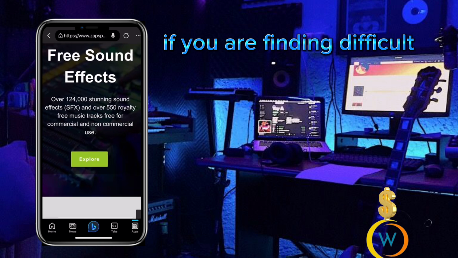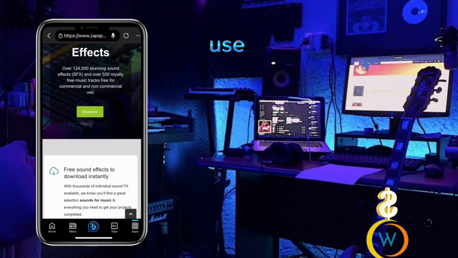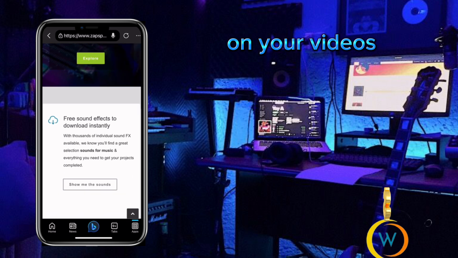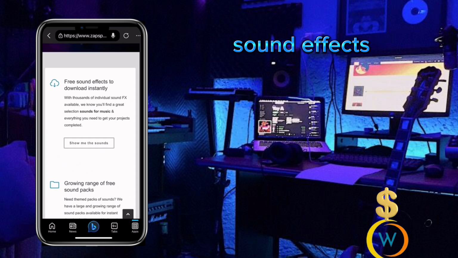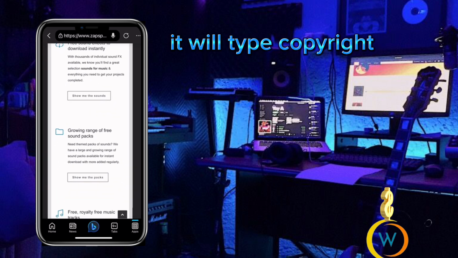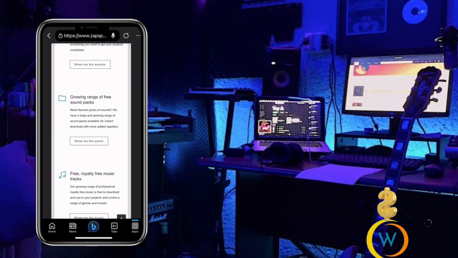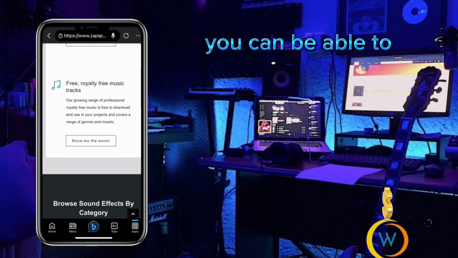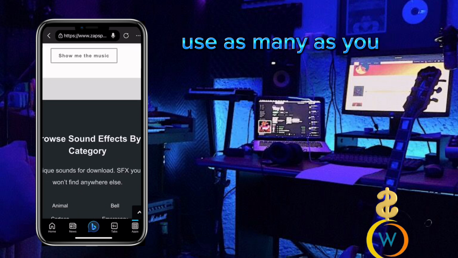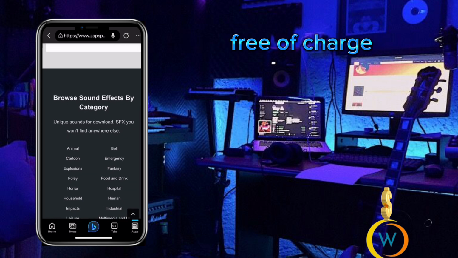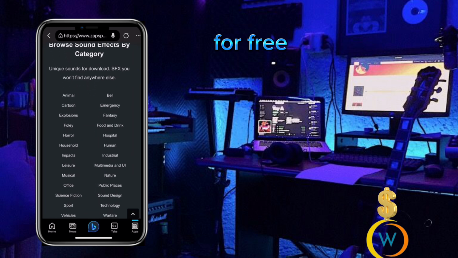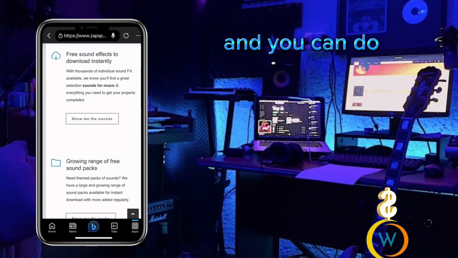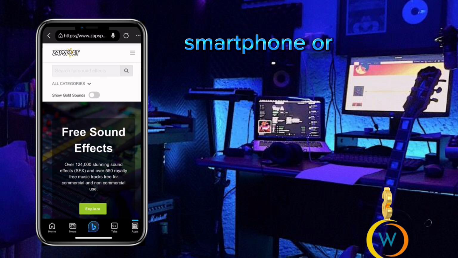If you are finding it difficult to use sound effects on your videos, or when you use sound effects it will tag a copyright claim, worry no more. With the help of this website, you can use as many as you want free of charge. And you can do this using your smartphone or your PC.